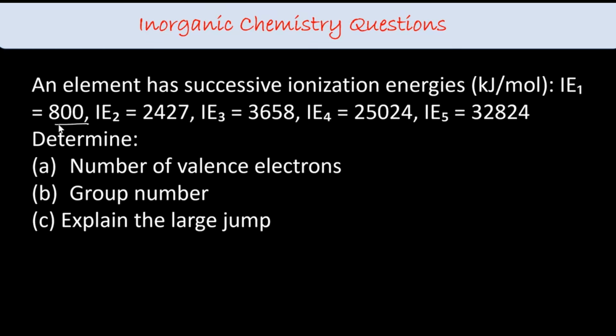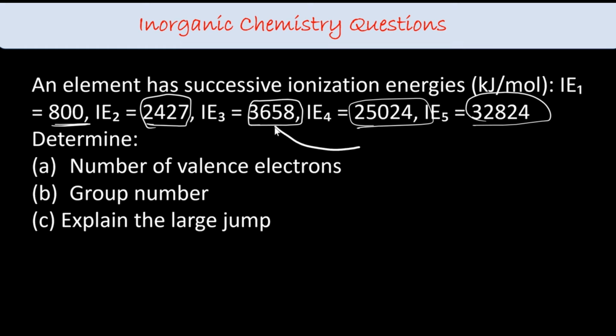So En1 is 800, En2 has more value than 1, then 3 has still more, 4 has still more, and 5 is a lot, right? Analyzing the values, this jump from 3000 to 25,000 is very, very huge, which means there should be a very big stability over there to remove it. The first 3 electrons are valence electrons, which we removed easily, but the 4th electron is from the noble gas configuration, so that's why it is so difficult.